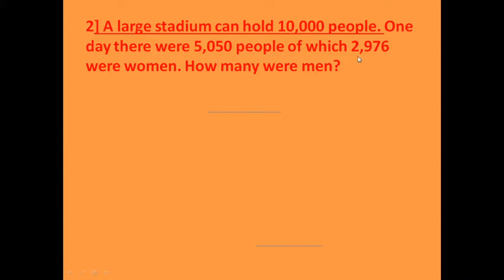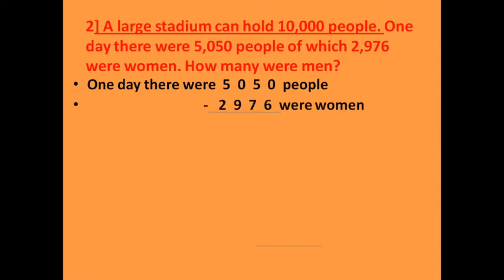So 2,976 from this number were women. So how many were men? What we will do, first we write the statement or the important information. One day there were 5,050 people. Okay, number of women, how many? Yes, 2,976. So 2,976 were women. So what is the number of men? What we will do is subtract to know the number of men.